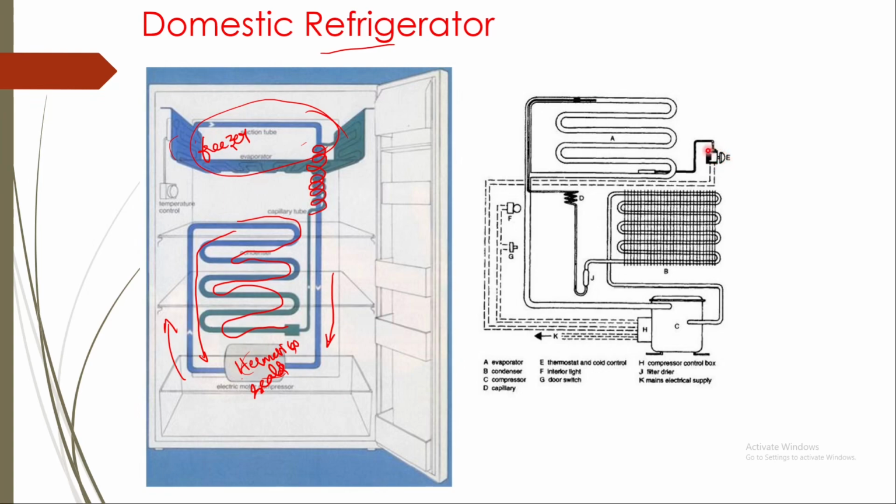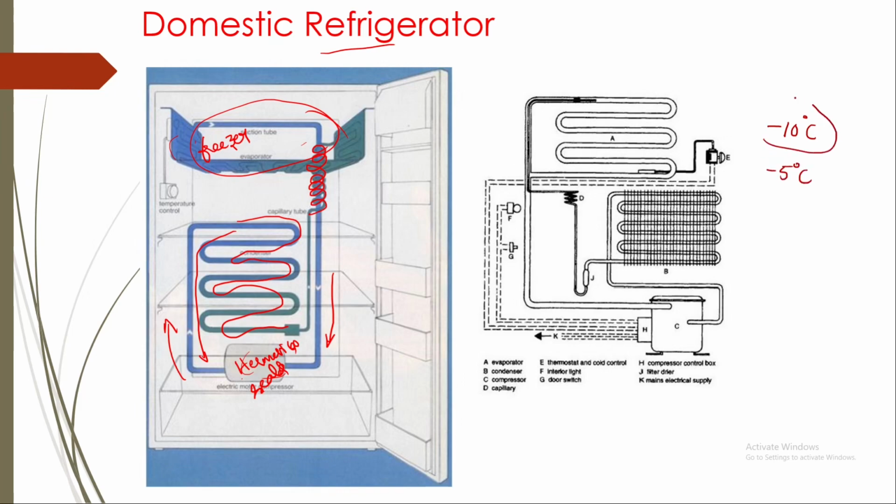This is called the thermostat, which is the temperature control. What happens in this thermostat is, after reaching a certain temperature in the evaporator, this will cut off the compressor. That is why there is an electrical line to the compressor. So depending on the setting, say if you set the temperature to minus 10 degrees centigrade, there will be an upper limit and a lower limit.